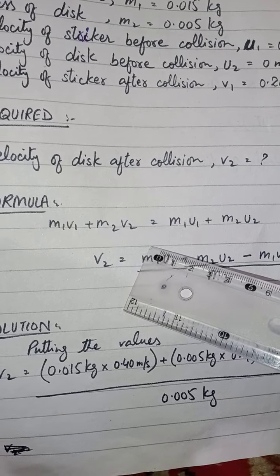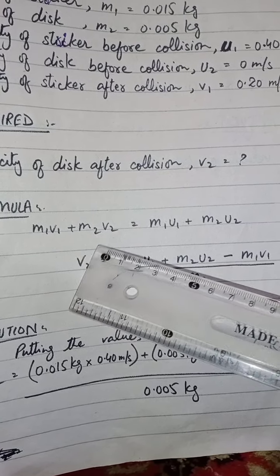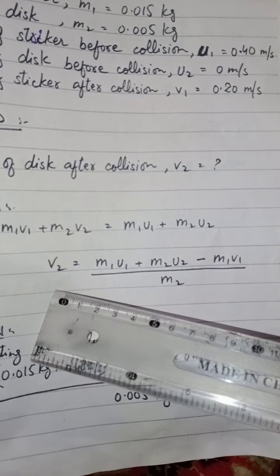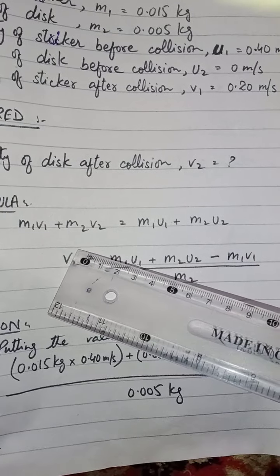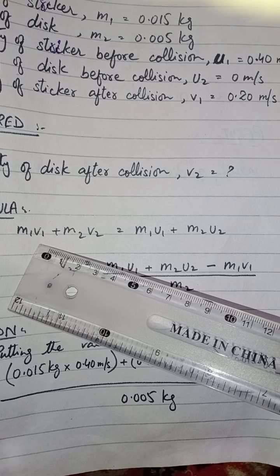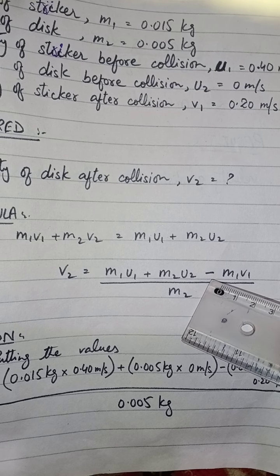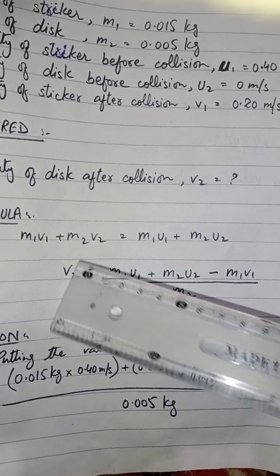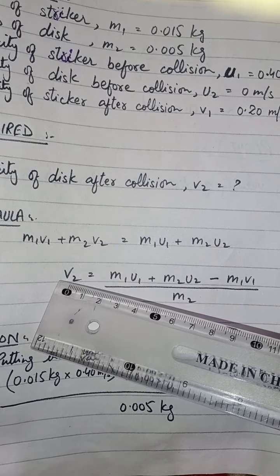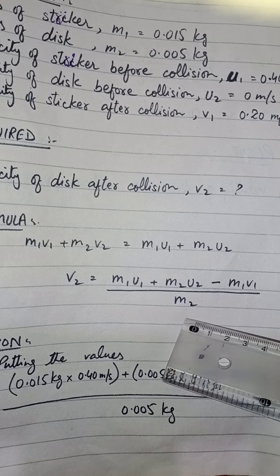Now the formula we use is the law of conservation of momentum, which is m1 v1 plus m2 v2 equals m1 u1 plus m2 u2. Now for finding v2 we have m1 u1 plus m2 u2. This m1 v1 is added here, so when it comes to this side, it will be written with a minus sign. m2 is multiplying here with v2, so we move it to the other side and it will be divided.